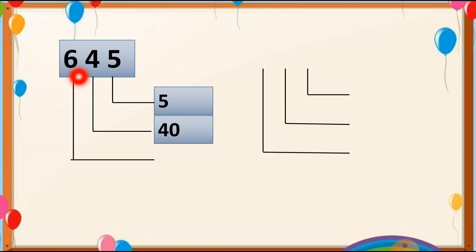How many 0s will come with the 6? 100 has 2 0s, so we can put 2 0s with the 6. This way we can write down the place value. The place value of 6 is 600. The place value of 4 is 40. The place value of 5 is 5. This way you have to write down the place value.